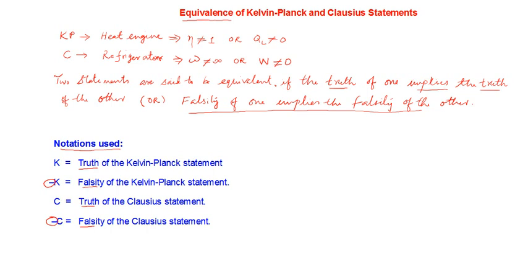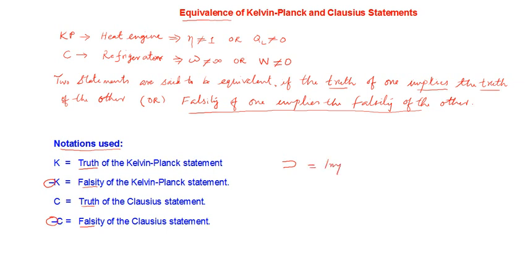Now two more symbols let me use. This symbol means implies. What does implies mean? Leads to, concludes.